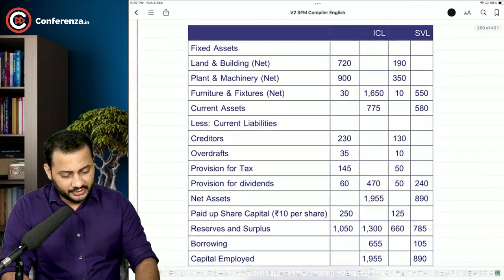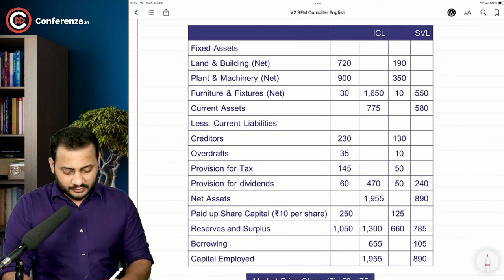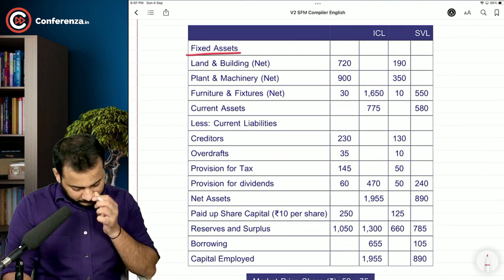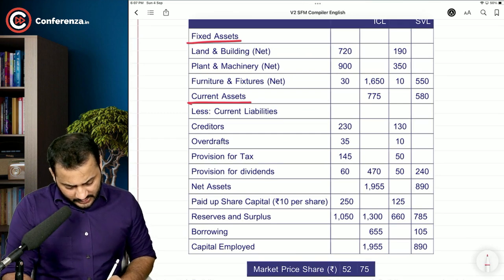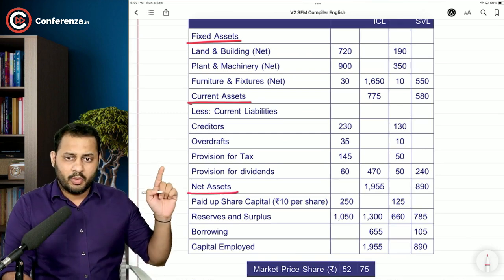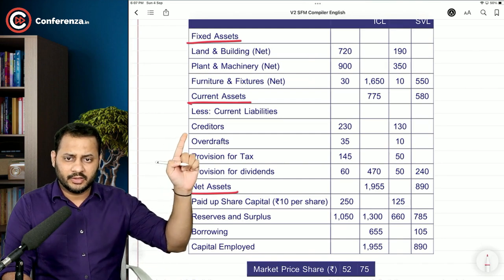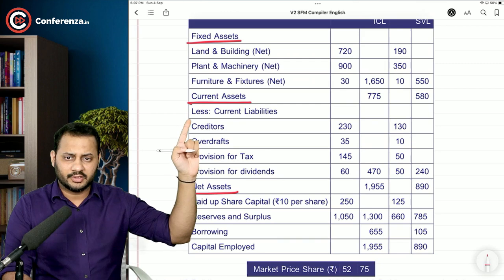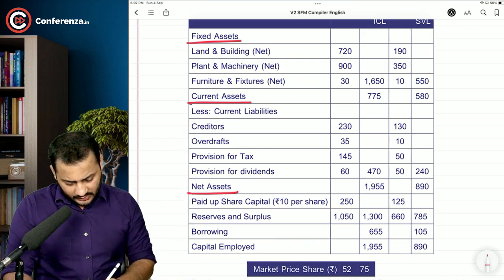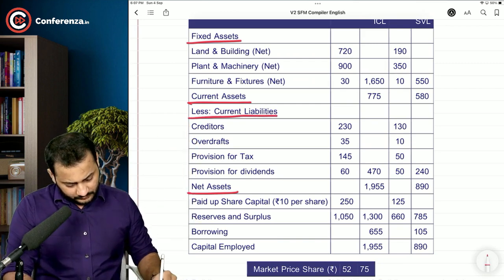Then this is the balance sheet. Please understand the balance sheet. These are the fixed assets, and then start the current assets. Then this is the net assets. There has to be a liability part, less current liabilities. All these are related to current liabilities.